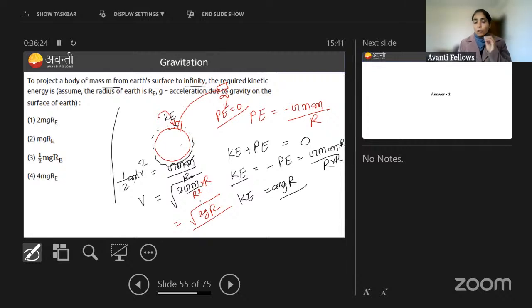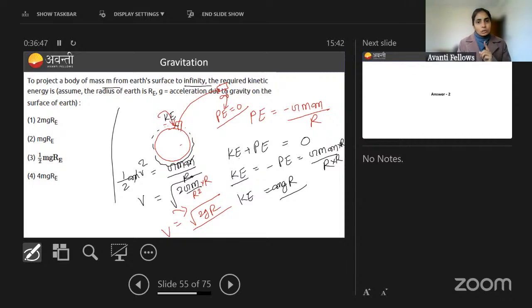Done. But always remember this is the escape velocity when the object is kept on the surface of earth at rest, and then if you have to escape it, we give it this much velocity. Sometimes in a question it is asked that there is a body which is going round and round around the earth, and then how much velocity you will give it to escape.